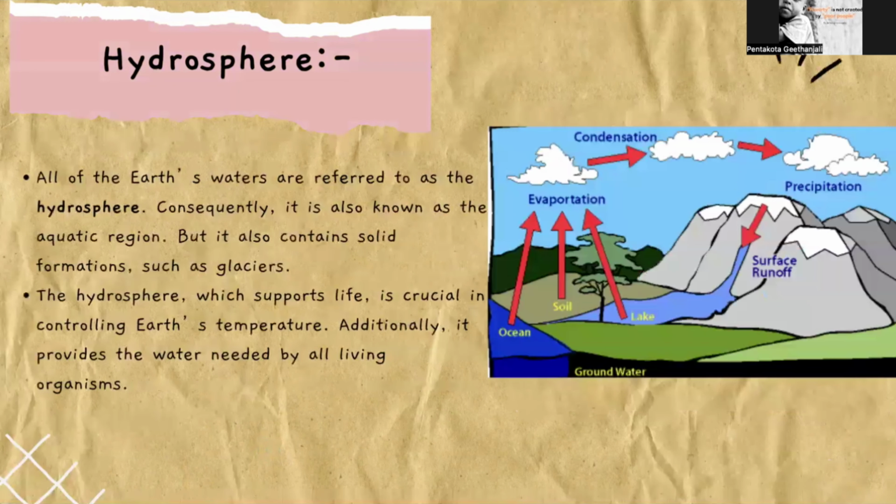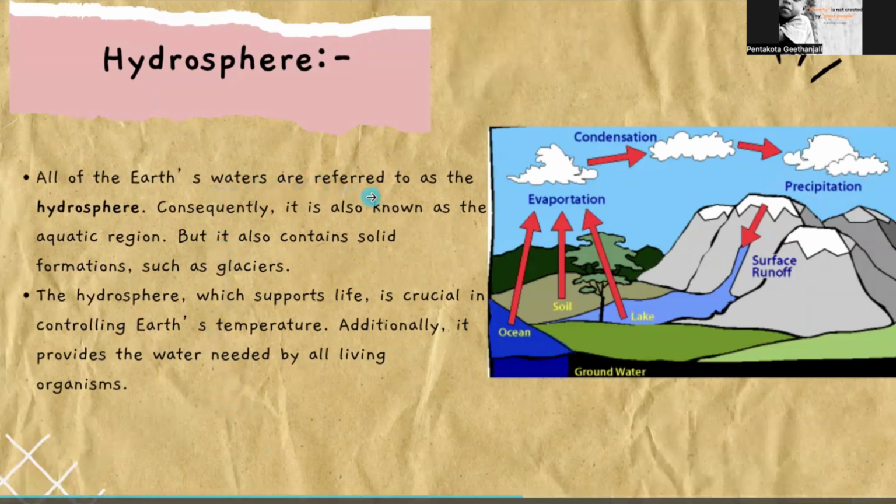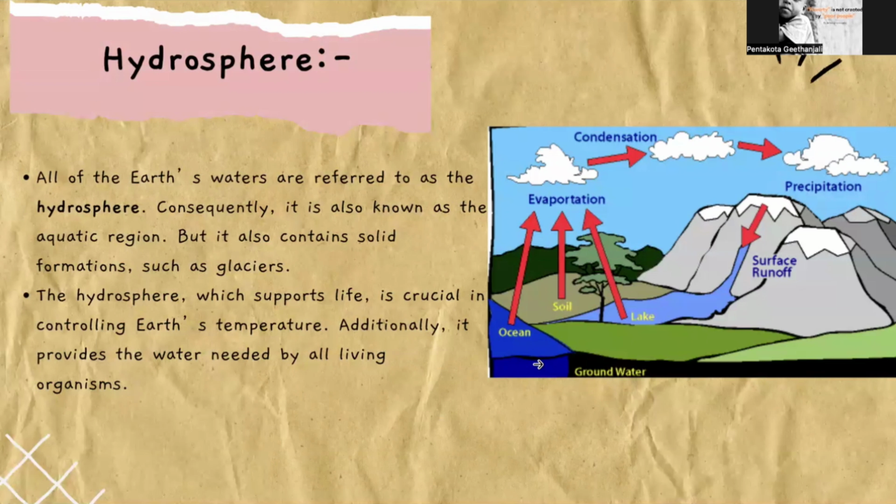All of the earth's water is referred to as hydrosphere. It is also known as the aquatic region. Aquatic means water, but we also have solid formations of water in the poles, and in high mountains we have glaciers, which are available in solid form. The hydrosphere, which supports life, is crucial in controlling earth's temperature. Additionally, it provides the water needed by all living organisms.